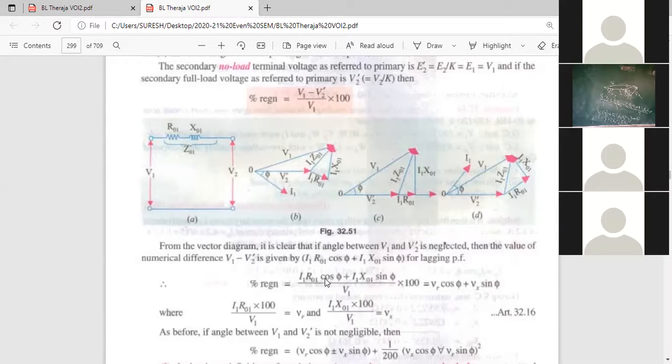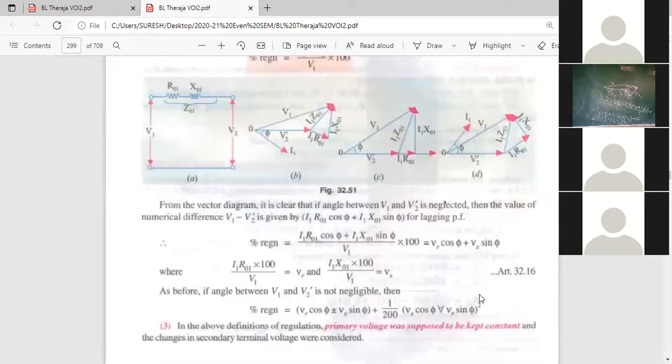Now substitute here VR and Vx. Therefore, I1 R naught 1 by V1 is VR, and percentage regulation is VR cos phi plus Vx sin phi. Let us take it as equation 3. This formula we'll use in the problems. For regulation, this is one more formula, and you have to mention what is VR. VR is equal to I1 into R naught 1 by V1, the voltage drop across resistance. I1 into X naught 1, voltage drop across reactance divided by total voltage, is Vx. Therefore, percentage regulation is equal to VR cos phi plus Vx sin phi.